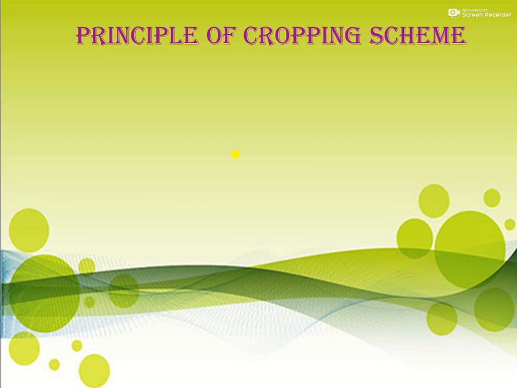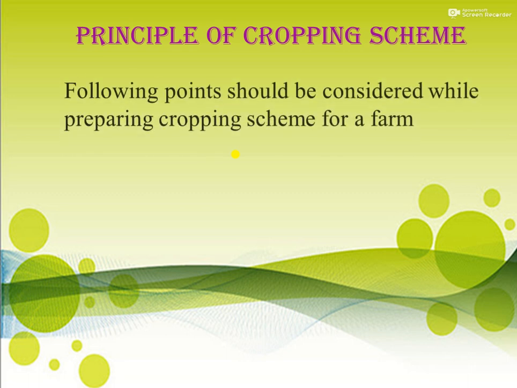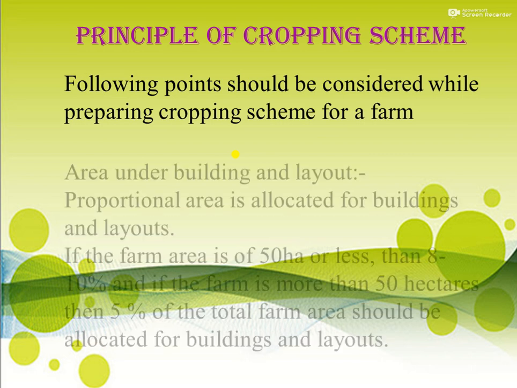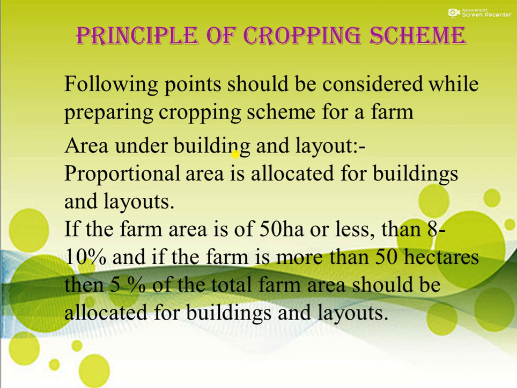Then there are some principles of cropping scheme for determining or suggesting a good cropping scheme to the farmers. The following points should be considered while preparing a cropping scheme for a particular farm. First, area under building and layout. Proportional area is allocated for buildings and layout. If the farm area is 50 hectares or less, then 8 to 10% of the farm is for buildings and layouts, and if the farm area is more than 50 hectares, then 5% of the total farm area should be allocated for buildings and layouts.